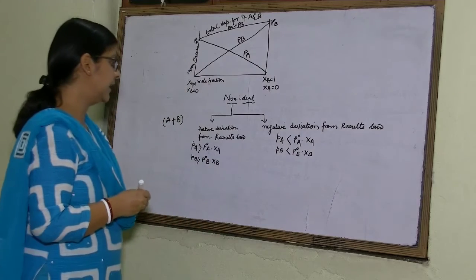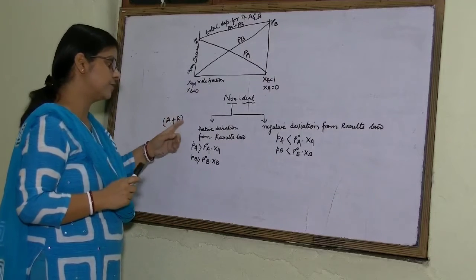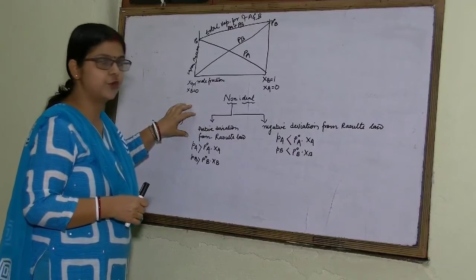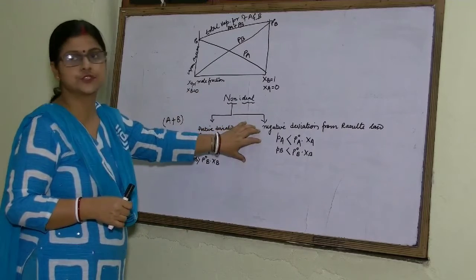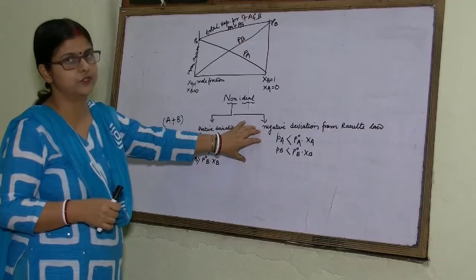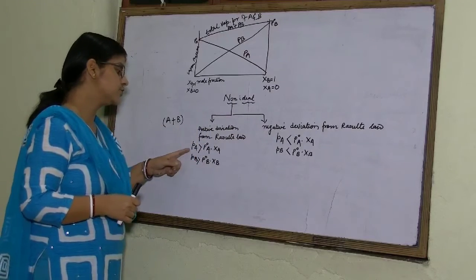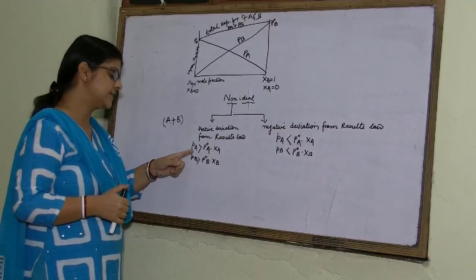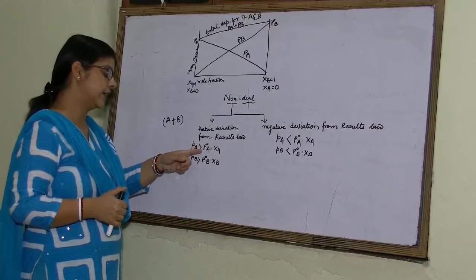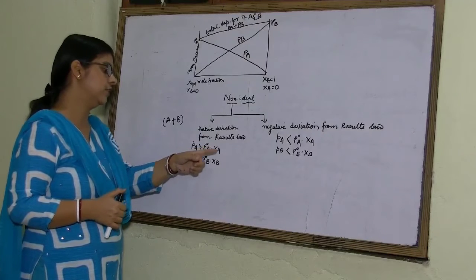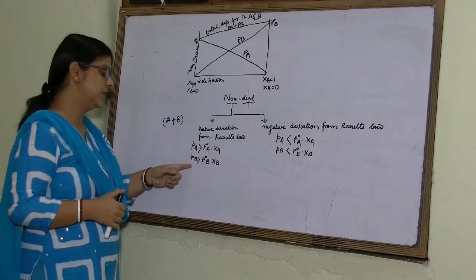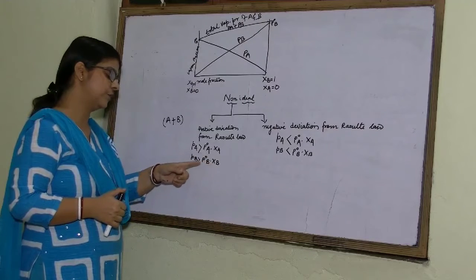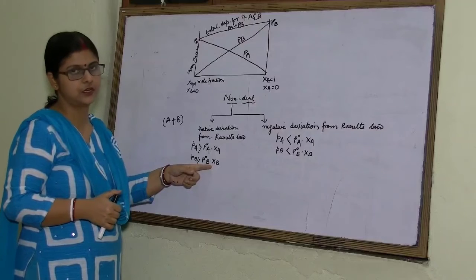So, what I am telling is, non-ideal solution is of two types: non-ideal solution showing positive deviation from Raoult's law and non-ideal solution showing negative deviation from Raoult's law. For a non-ideal solution showing positive deviation, PA will be greater than P naught A into its mole fraction, and PB will be greater than P naught B into its mole fraction.